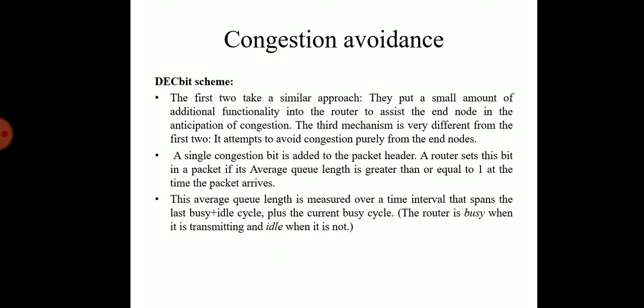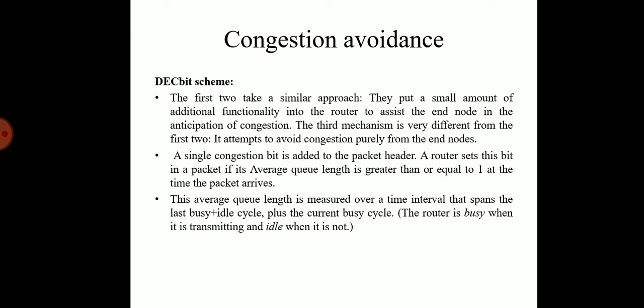The DECbit scheme and the RED, that is, random early detection scheme, are mainly used to avoid congestion. The DECbit scheme, where DEC stands for destination experiencing congestion bit, was developed by the Digital Network Architecture, DNA. It splits the responsibility between the router and the end host. It is a router-based congestion avoidance method. It uses a congestion indication bit in the packet header to provide feedback about the congestion.